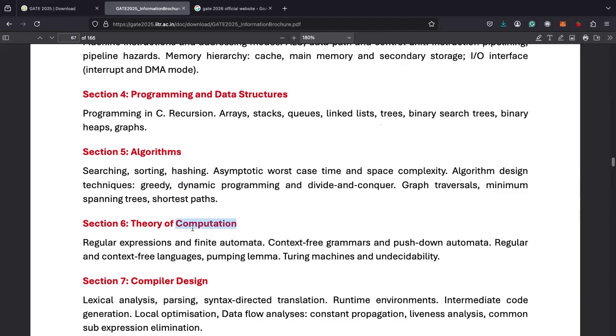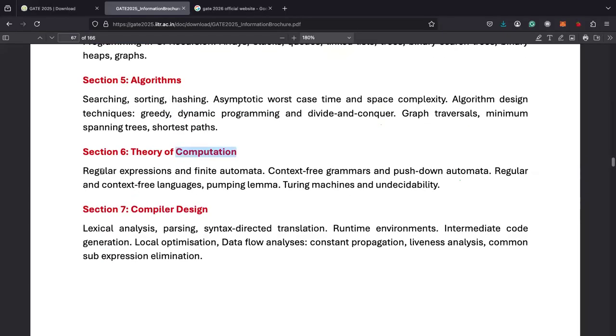And the next section is theory of computation. So this theory of computation will have some automata and context-free grammars, regular grammars, Turing machine, and undecidability. So again, this is also an easy subject. You guys must be thinking I am saying every subject is easy. At the end, I will tell you which topics in which subject I think are easy. This will also have straightforward questions, and there will be some things you need to learn by heart, like decidability, undecidability.